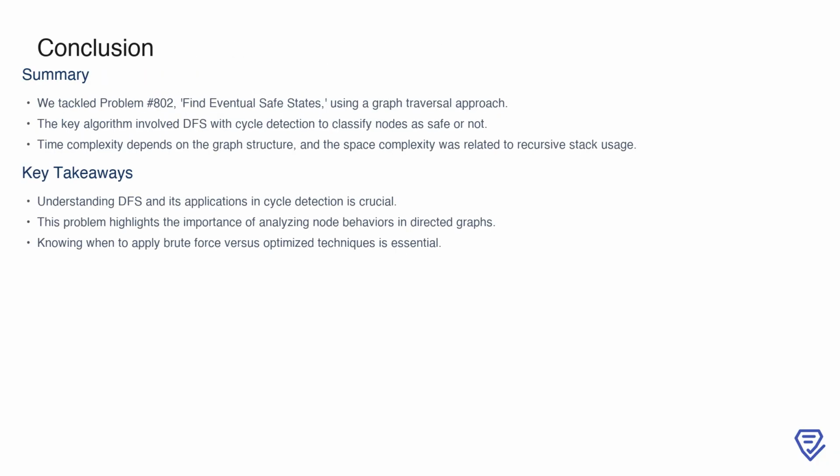Great job making it to the end. In this session, we explored problem number 802, broke it down step by step, and applied DFS to find the eventual safe states. The key takeaway here is the importance of understanding graph traversal techniques, especially for problems involving cycles.